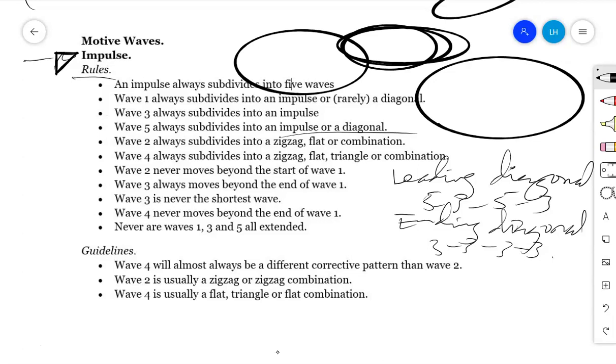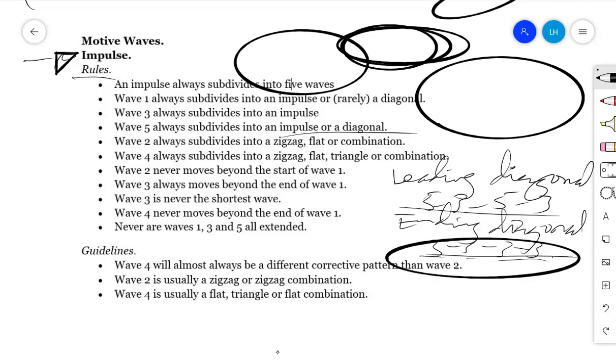When we are talking about the 5, 3, 5, 3 or the 3, 3, 3, 3, we are talking about the internal structure of that diagonal. The 5, 3 means the first wave has got 5, the second wave has got 3, the third wave has got 5, the last one has got a 3. And when we have this 3, 3, 3, it means wave number 1 has got 1, 2, 3, number 2 has got 1, 2, 3, number 3, 1, 2, 3, number 4, something like that. That's the meaning of those things. But mainly an ending diagonal has got this internal building.